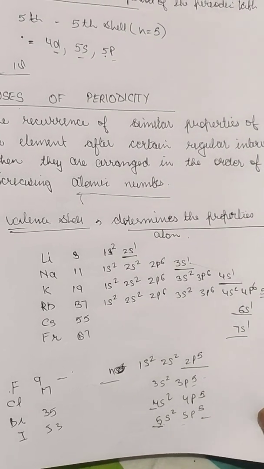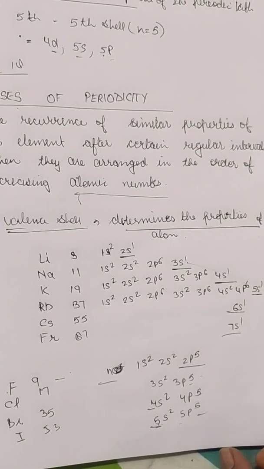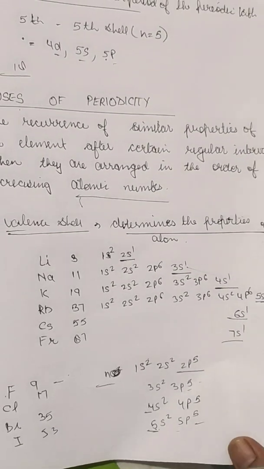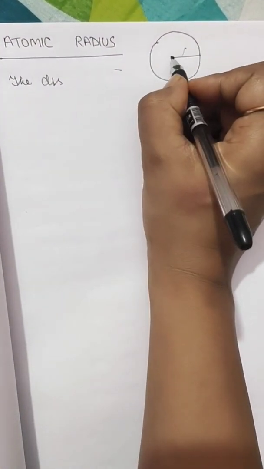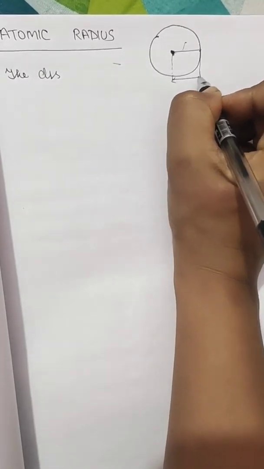So the first trend will be about the atomic radius. Now, atomic radius is, if it is an atom, the distance from the center point of the atom to the end of the atom. It's called the atomic radius. So if we take it like this, this distance is called the atomic radius of an atom.